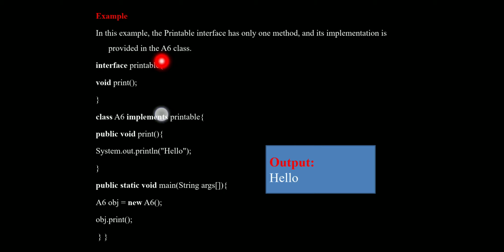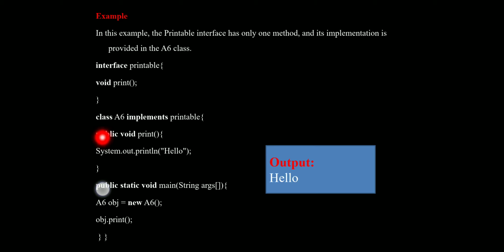First we declared the interface. Interface is a keyword, printable is the interface name. In this, one method is there, that is void print.